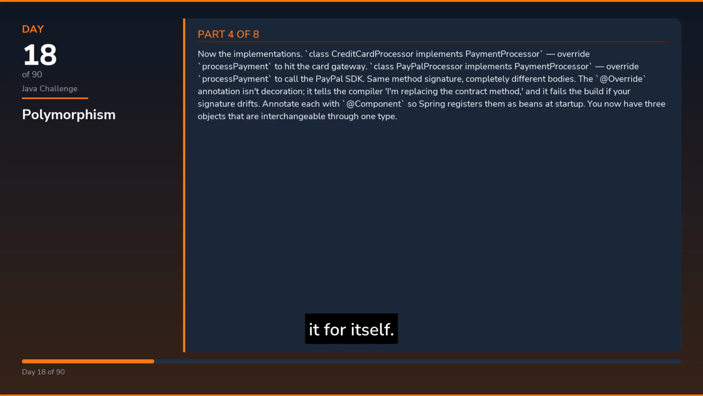Now the implementations. Class CreditCardProcessor implements PaymentProcessor, override processPayment to hit the card gateway. Class PayPalProcessor implements PaymentProcessor, override processPayment to call the PayPal SDK. Same method signature, completely different bodies. That @Override annotation isn't decoration, it tells the compiler I'm replacing the contract method, and it fails the build if your signature drifts. Annotate each with @Component so Spring registers them as beans at startup. You now have 3 objects that are interchangeable through one type.